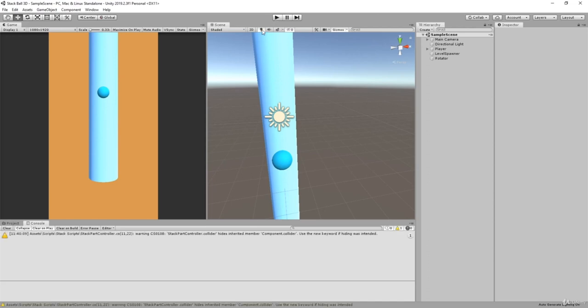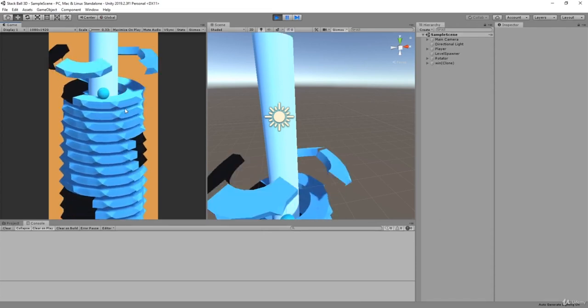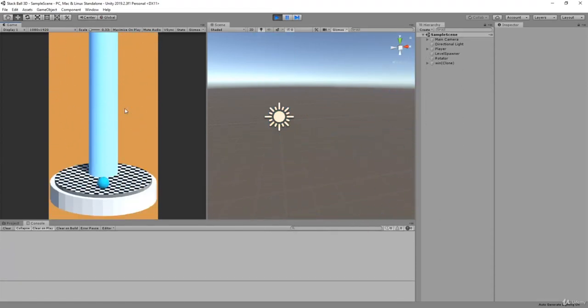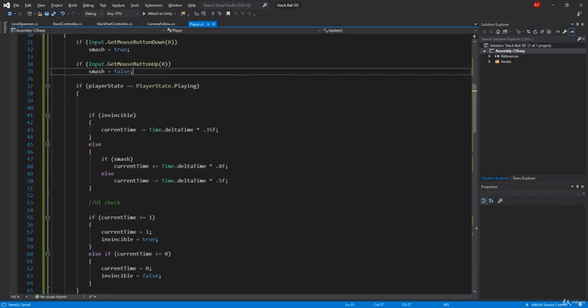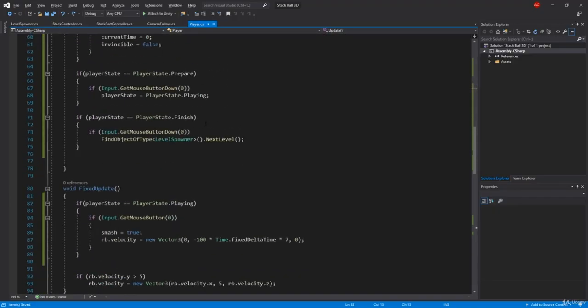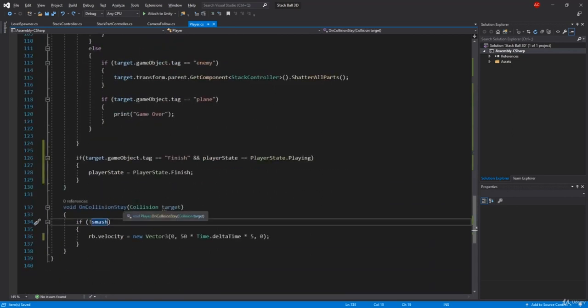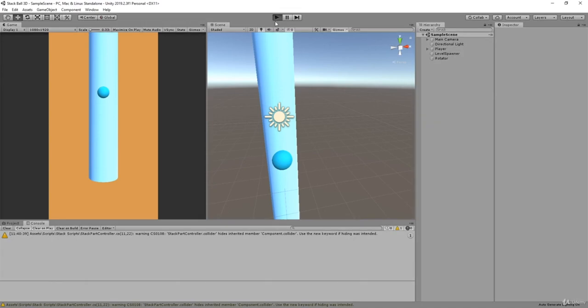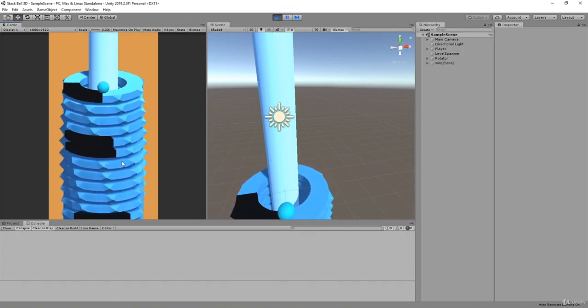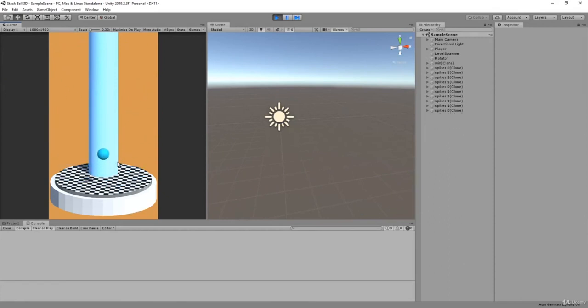But still, if you hold down the screen, you will still have the same problem. So let me check that one more time just to show you guys. It's gone. If I release it, it's still there. So that's a problem. Now, a quick and easy fix is just to check for one more thing. If it's smash or if target.gameObject.tag equals finish, so if it's either that or this, then we're going to have our velocity go up, and this should fix our problem. So bam, and you can see it works smooth as butter.